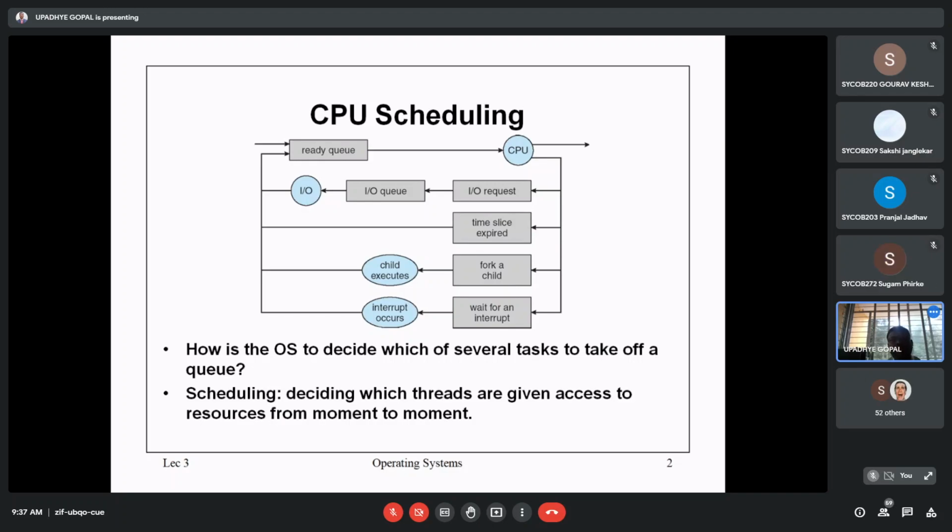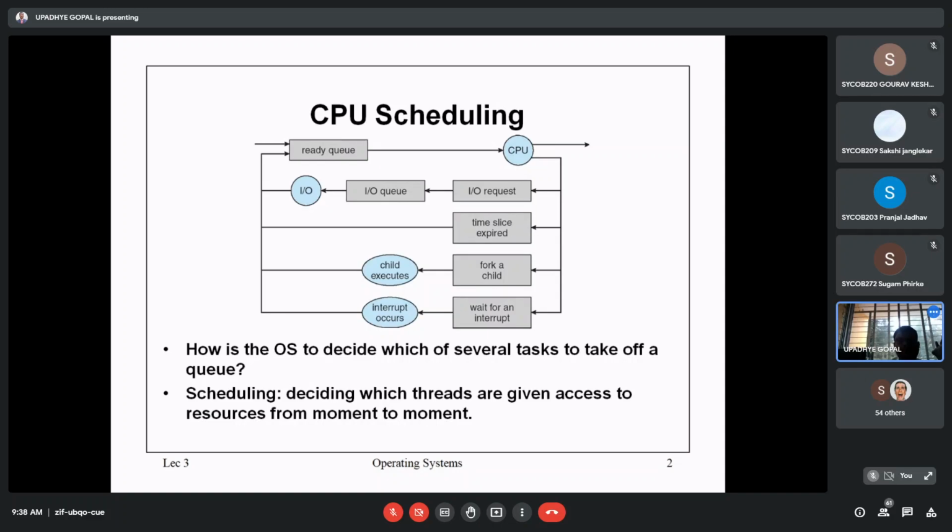Okay, so suppose the CPU wants to execute something. In that case it must require some data, and in what way the data will be considered for its execution, that is the idea behind CPU scheduling. We will talk more about what scheduling is. In that I have taken one example of CPU scheduling, that's it.